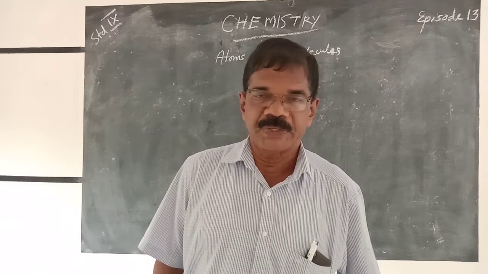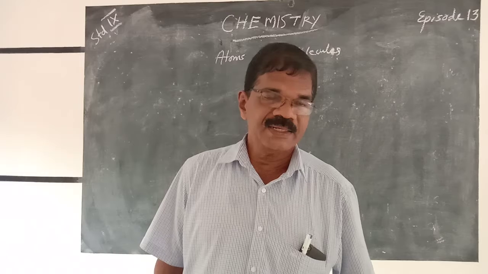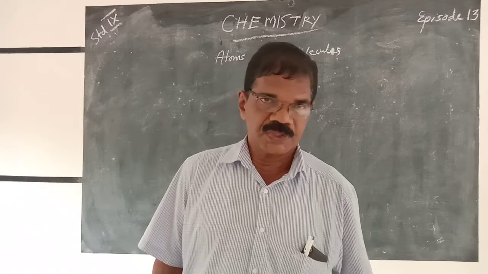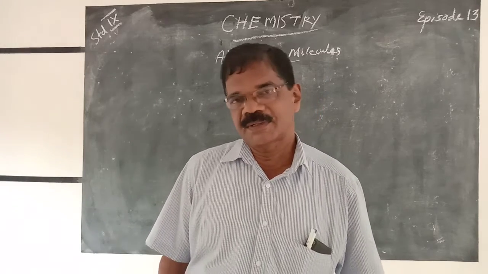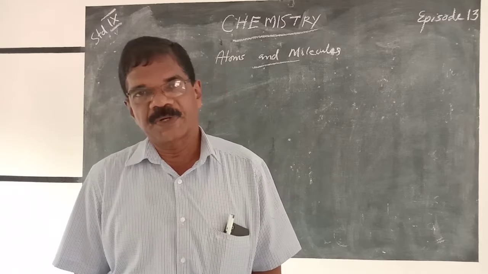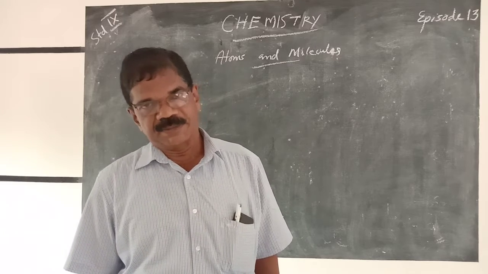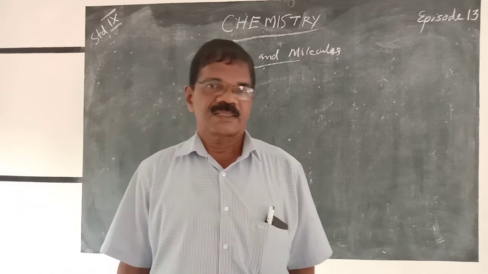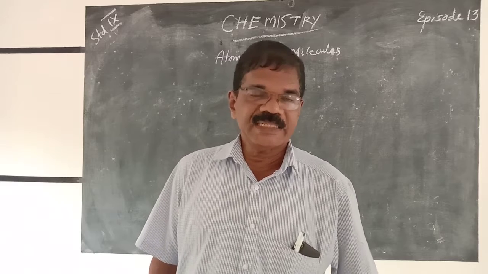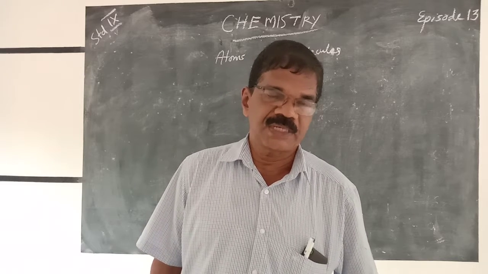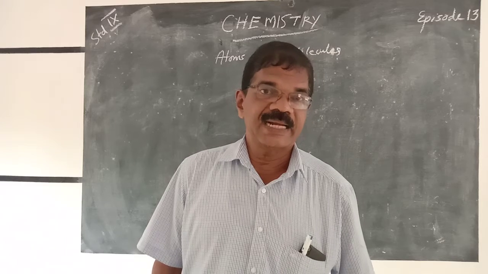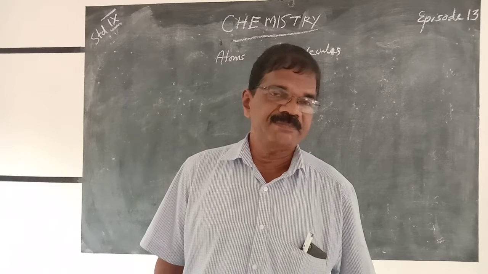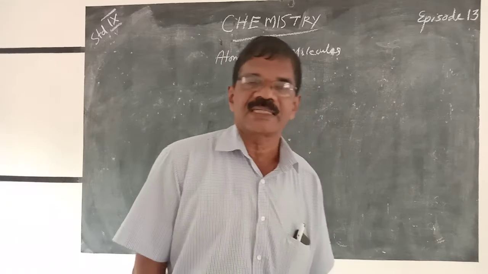Then came the scientist John Dalton. It is John Dalton who gave an appropriate explanation for these two laws. How did he give an appropriate explanation? By doing experimental work, he put forward the atomic theory, also known as Dalton's atomic theory. Let us see the important postulates of John Dalton's atomic theory.